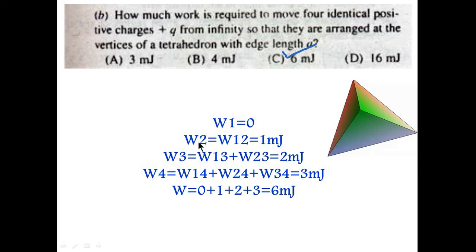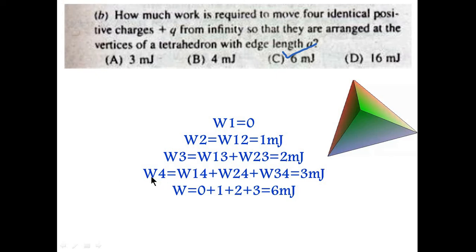When the second charge is taken here, then 1 millijoule work is required. When the third charge you simply bring here from infinity, then you will have to do work against this charge as well as the charge which is at this vertex. So it would be W13 plus W23, and 1 and 1, you get 2 millijoule.